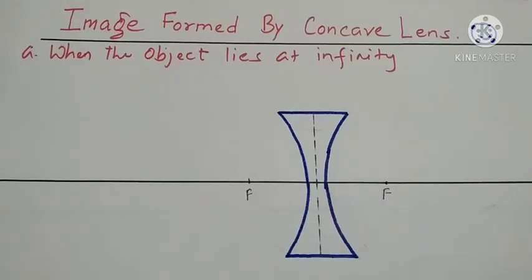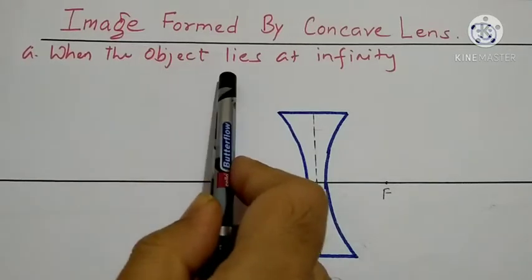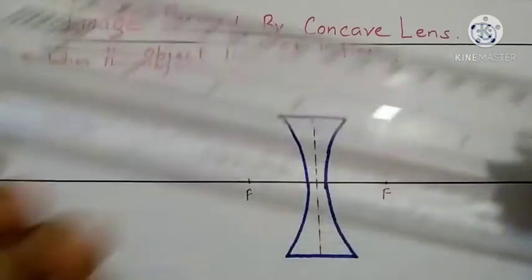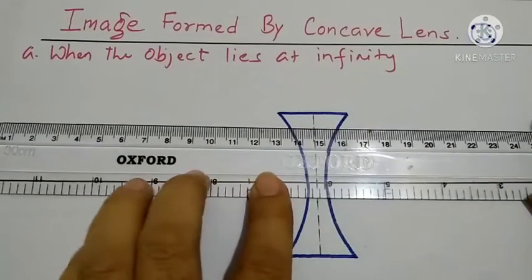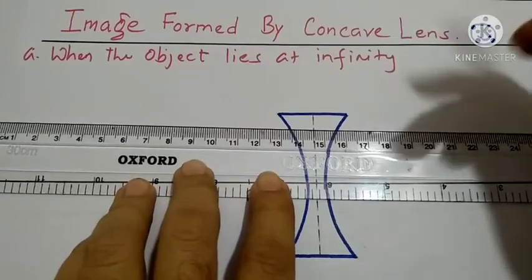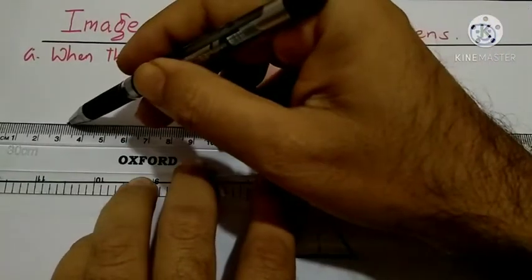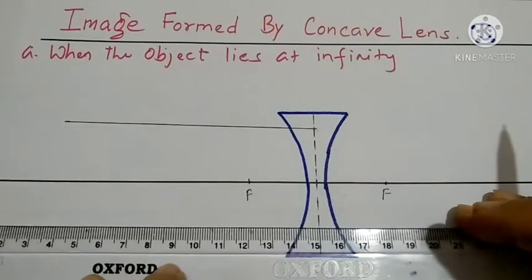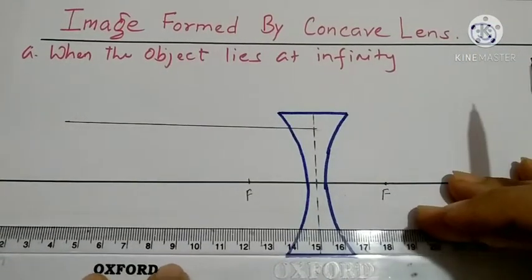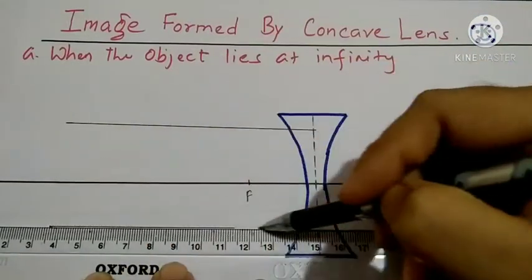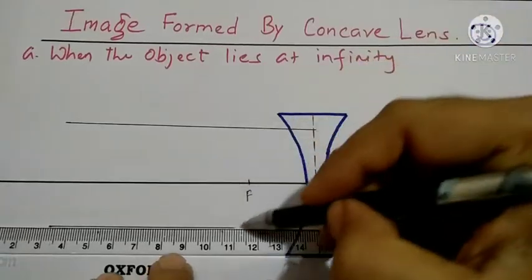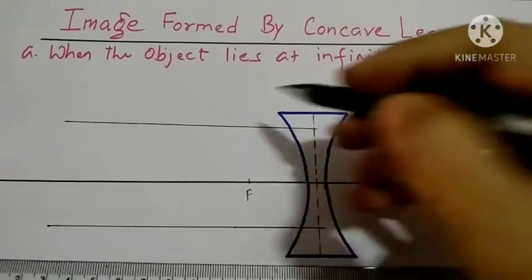So what is our first condition, friend? When the object lies at infinity, the light rays come parallel to the principal axis. I will take only two light rays, a couple of light rays.